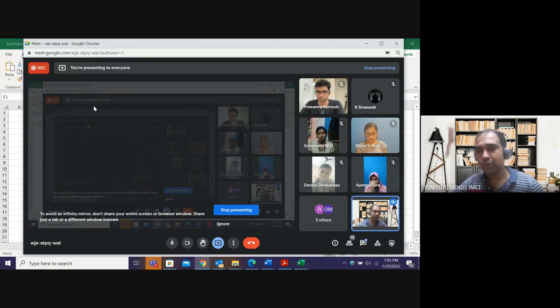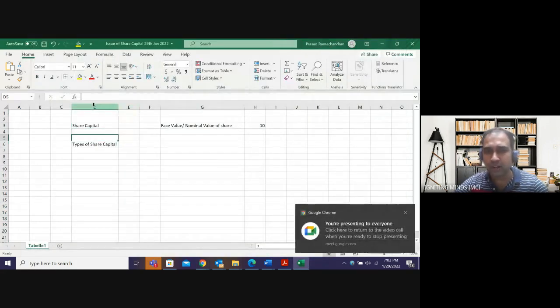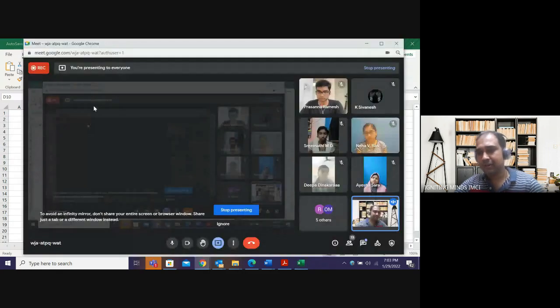Okay. So when we talk about the first item, I will just give you a broader level of the balance sheet. The first item in the liability side of a company's balance sheet is called as equity and liabilities. Okay. In equity and liabilities, the first item is shareholders fund. The first item under equity and liabilities will be shareholders fund. Inside shareholders fund, there are subdivisions. The first item will be share capital, and the second item will be reserves and surplus.